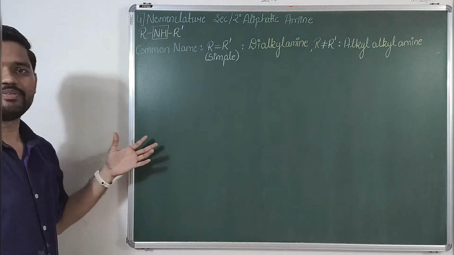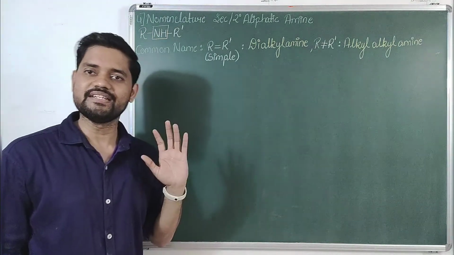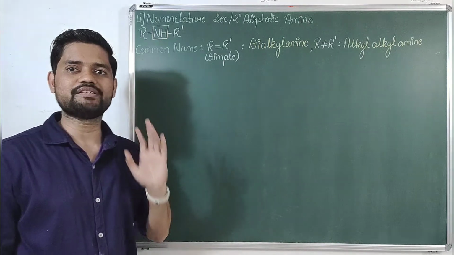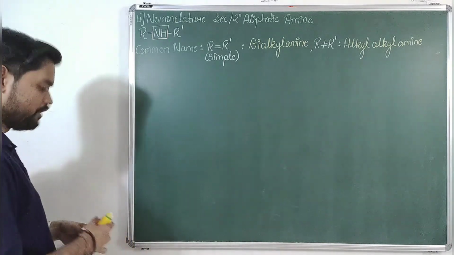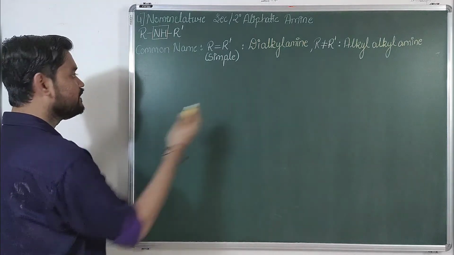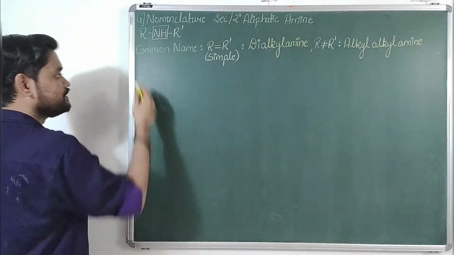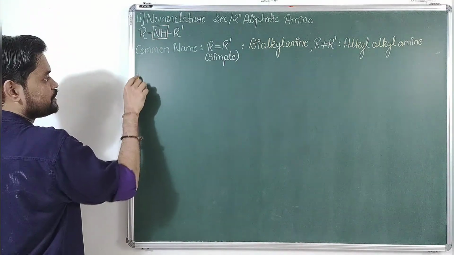Now talking about its IUPAC name, it also remains the same, but there is a slight twist in it. And what is that twist? That we'll be discussing in some particular examples. So let us start with structure number 1.